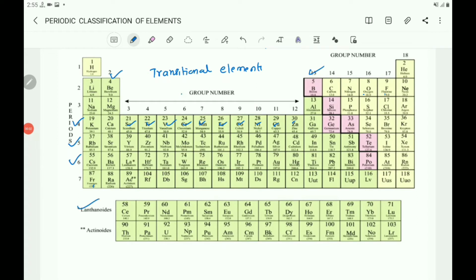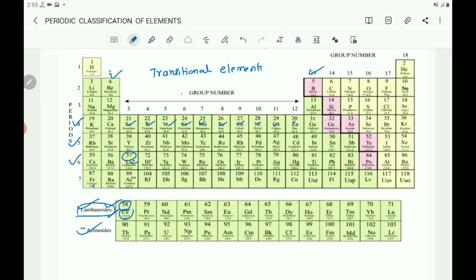Here you observe 2 separate lines, and the first element here is cerium with atomic number 58, and here there is lanthanum with atomic number 57. As cerium comes after lanthanum, the elements of this line are called lanthanides.